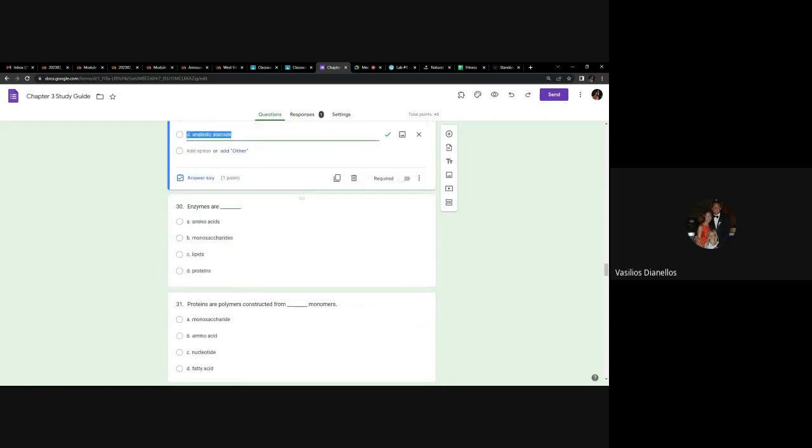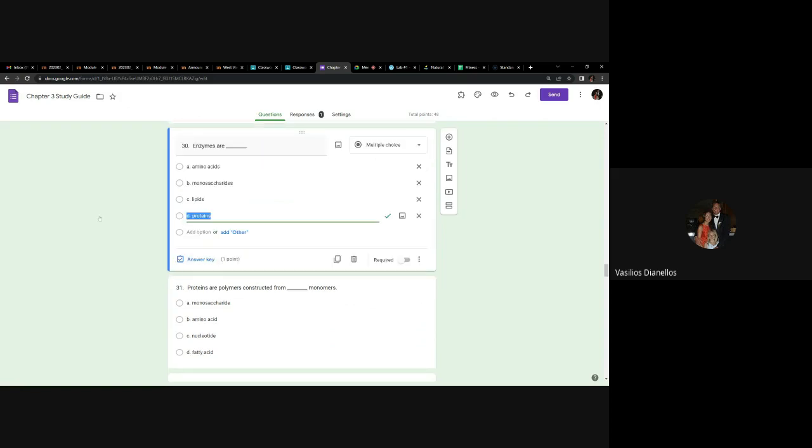Here's an important one. Enzymes are what? So of the 4 big things we talked about, the 4 molecules, you need to know that enzymes are proteins. That'll be very important throughout the semester. So enzymes are proteins. You might get partial credit for amino acids because amino acids are the things that make up proteins, but the answer is proteins. Enzymes are proteins. Any questions about number 30?